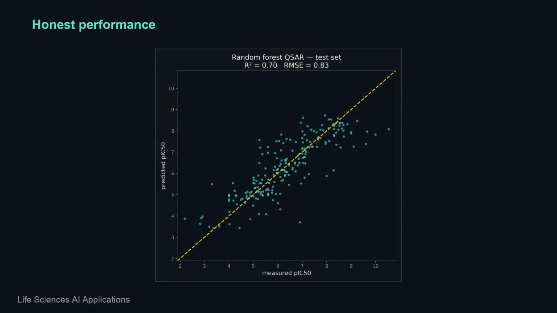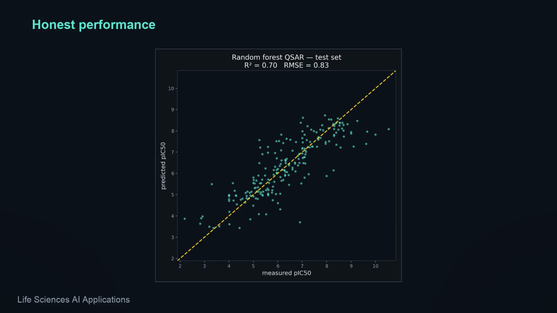Let's be honest about what this means. An R² of 0.7 and an error near 1 pIC50 unit is a realistic result for a plain fingerprint model, good enough to rank and triage molecules, not good enough to trust to 2 decimal places. That's the true state of QSAR, a fast filter, not an oracle. But a fast filter that scores molecules for pennies is exactly what you want before spending real money in a lab.